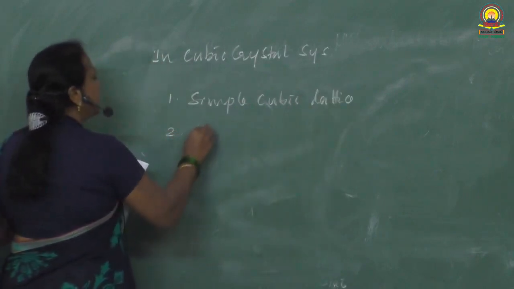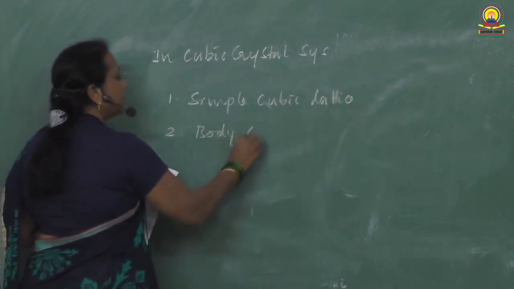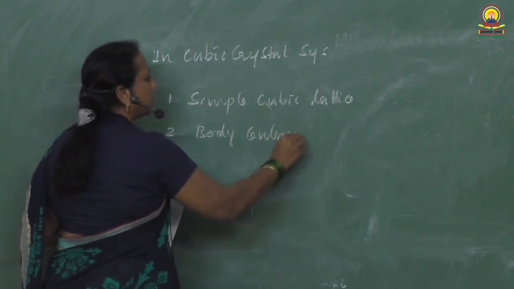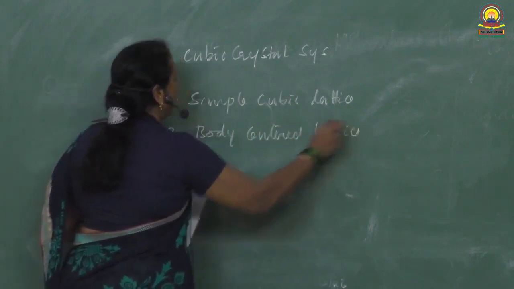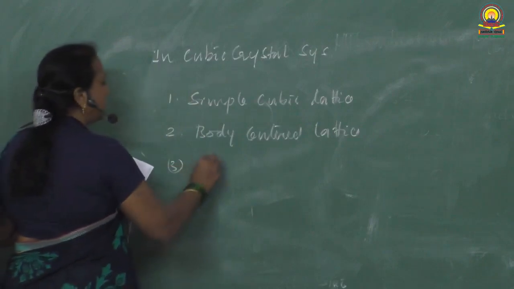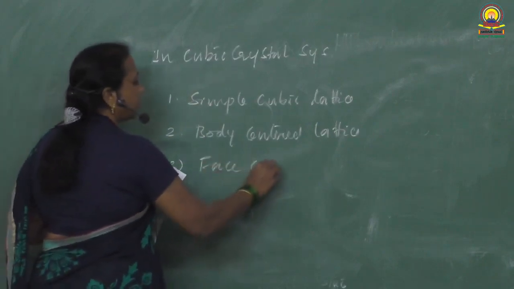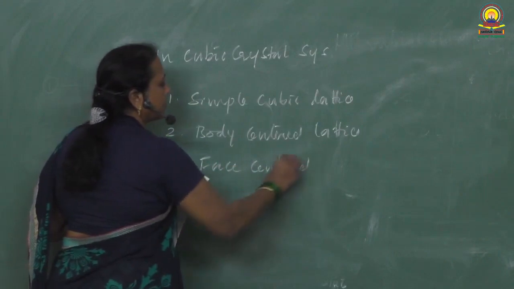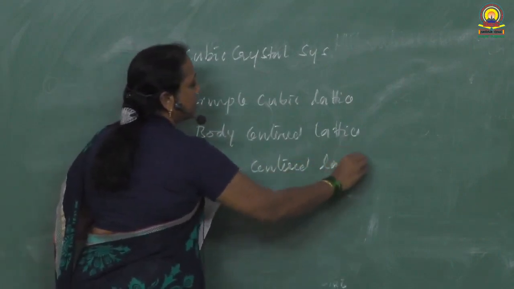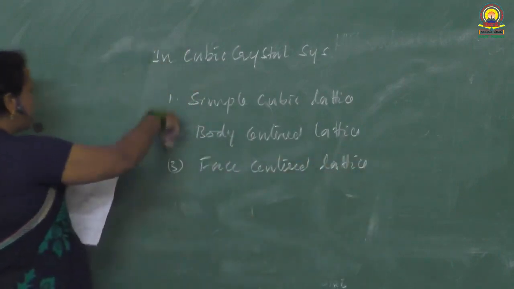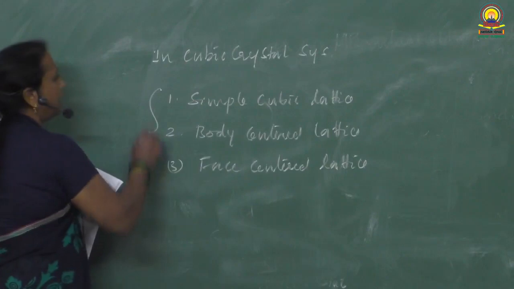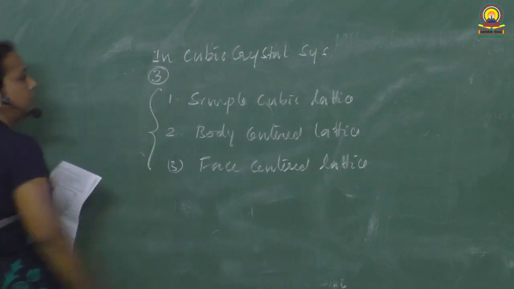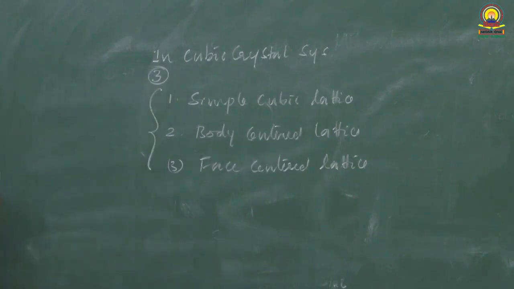Second one is body centered lattice, unit cell or lattice. Third one is face centered lattice, face centered arrangement. So this is the first answer. How many is asked, not what it is. How many of them are present? 3. 3 different variations are possible.